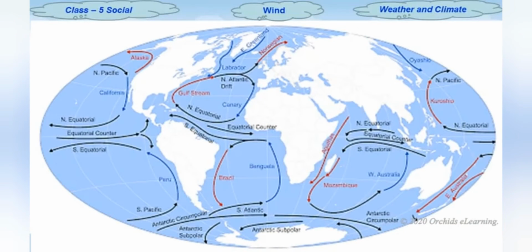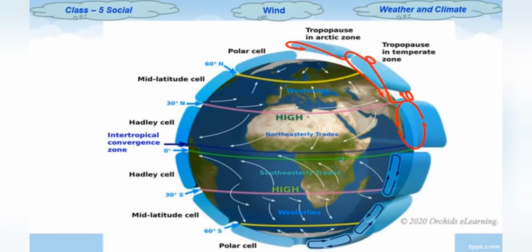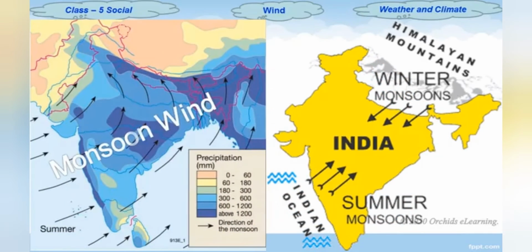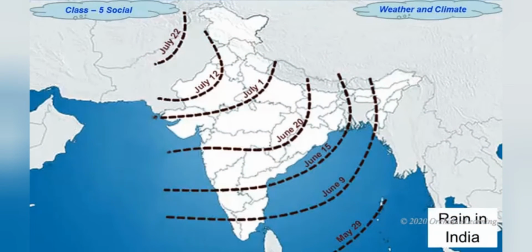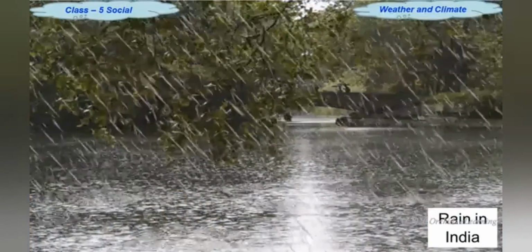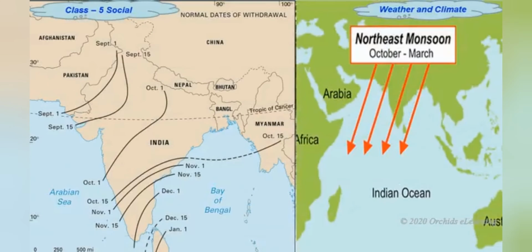Winds. The direction of the regular winds that blow at a particular time of the year has an effect on climate too. An example is the monsoon winds that blow over the Indian subcontinent. The southwest monsoon winds blow from early June to September and bring rain to most of India. The northeast monsoon winds, which blow in December and January, bring rain to the southeastern coastal region in India.